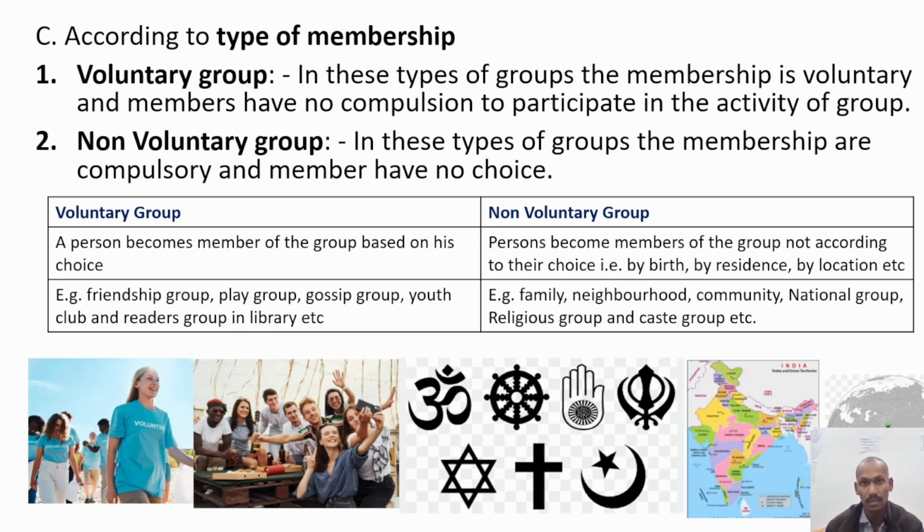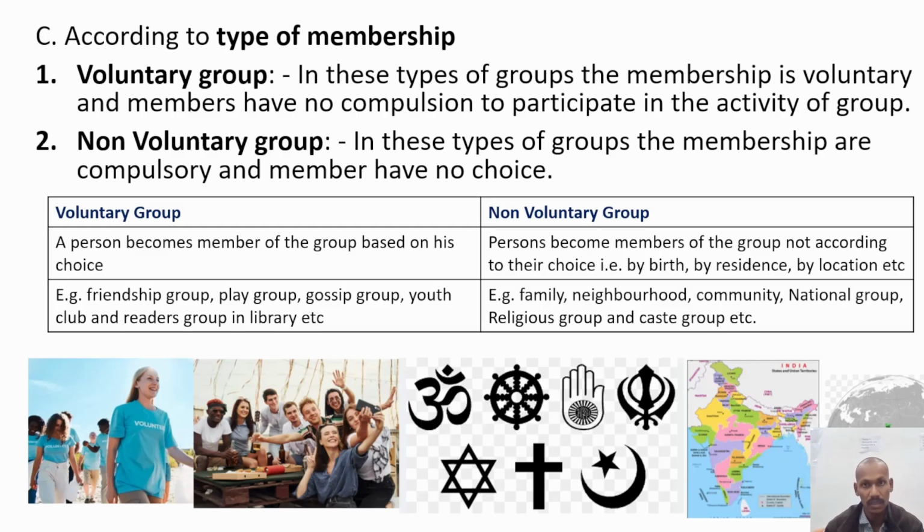But there are certain groups which do not give us any choice and are given to us by our birth. For example, family. We are born in a family, we do not have any choice in that. Then our neighborhood, we are part of a neighborhood, right? So if there is any collective activity that they are going to do, then we have to participate in that.